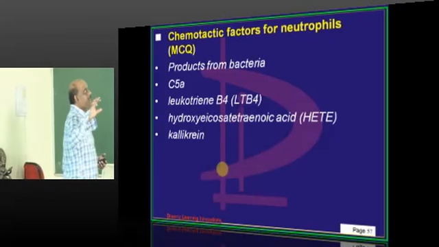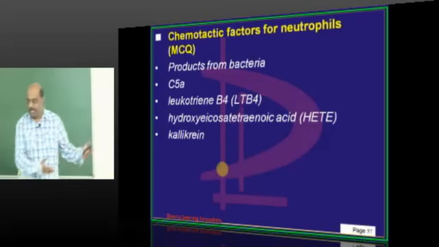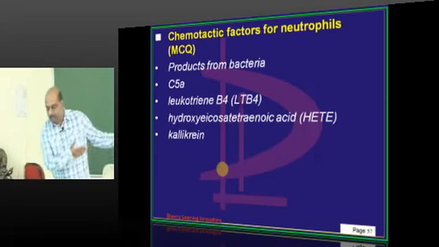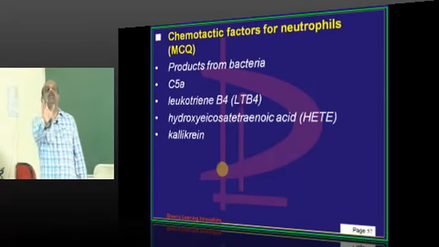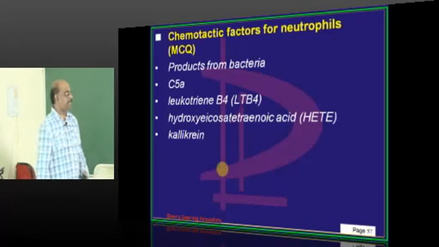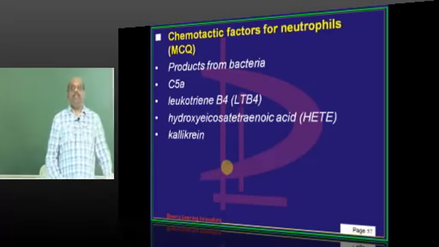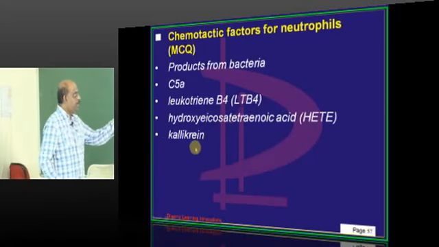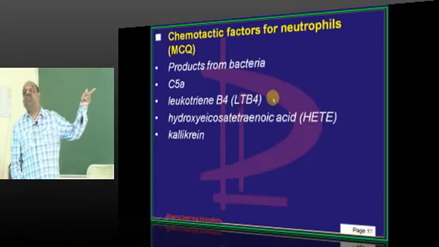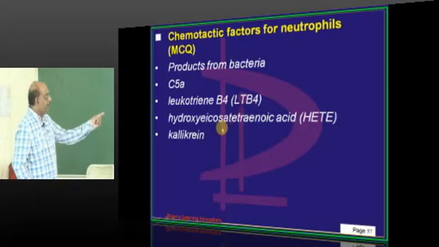So, they need to have some chemotactic factors which will say, here is the inflammation, doctor, please come. Somebody will be inviting. So, what are those chemotactic factors? One of the favorite questions of the examiner. C5a, complement component C5a, leukotriene B4, LTB4.